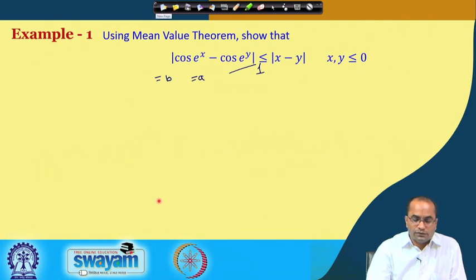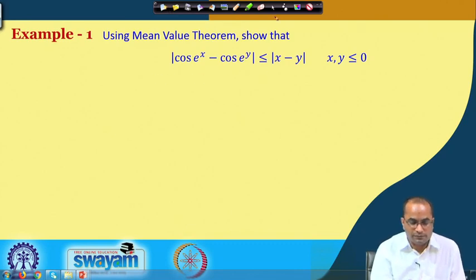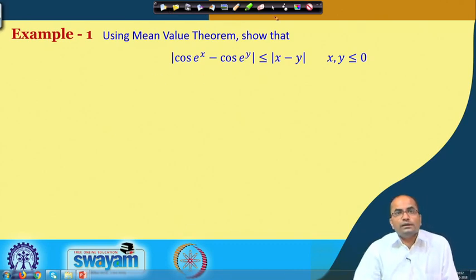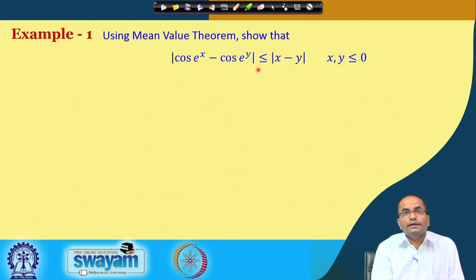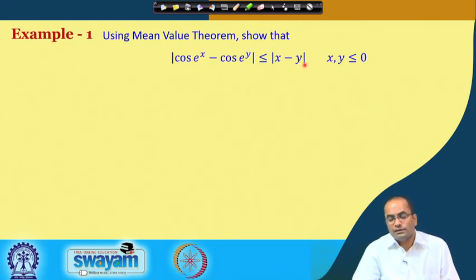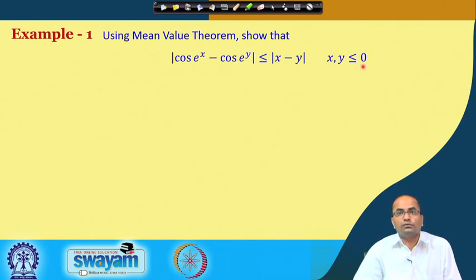Now, we will go to some examples. The first one: using the mean value theorem, we will show the inequality |cos e^x minus cos e^y| is less than or equal to |x minus y| for x, y less than or equal to 0.